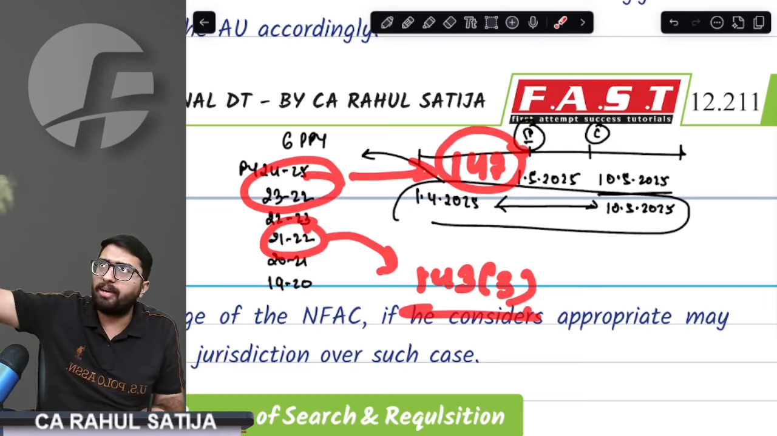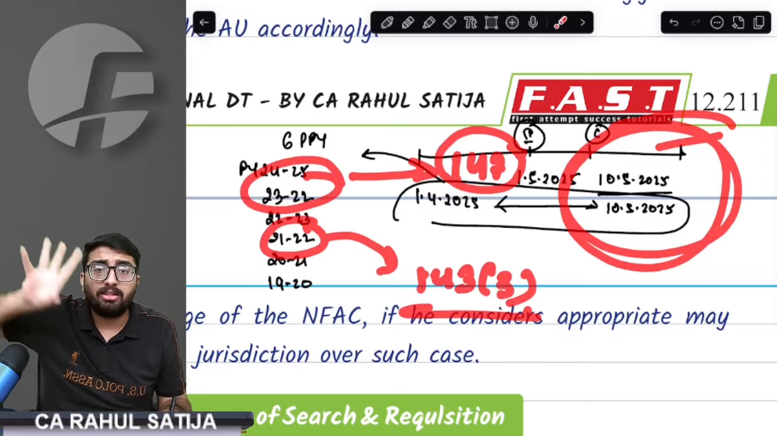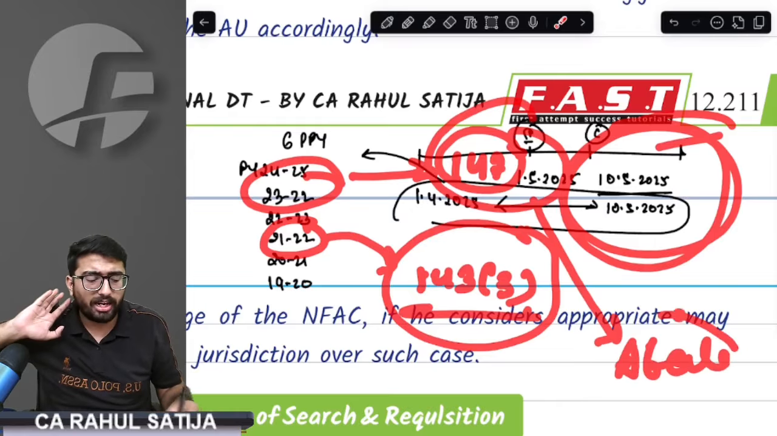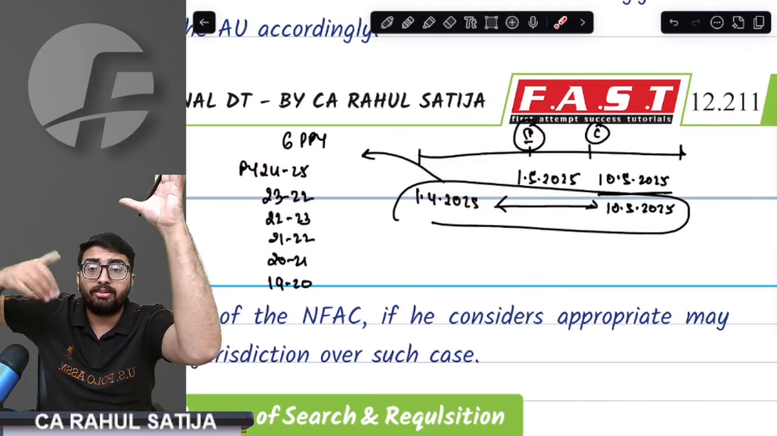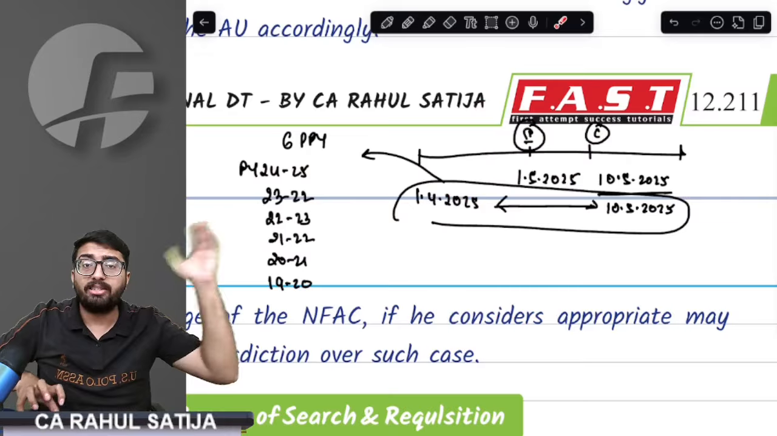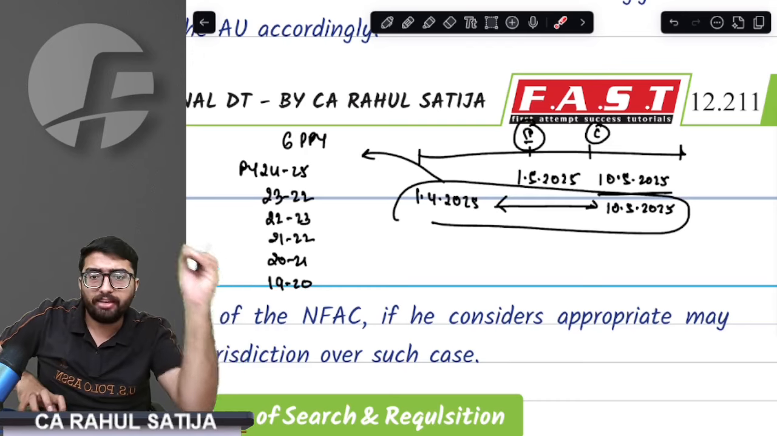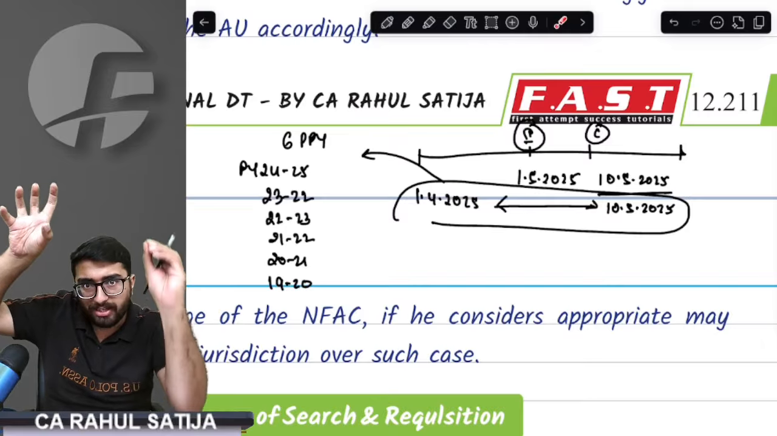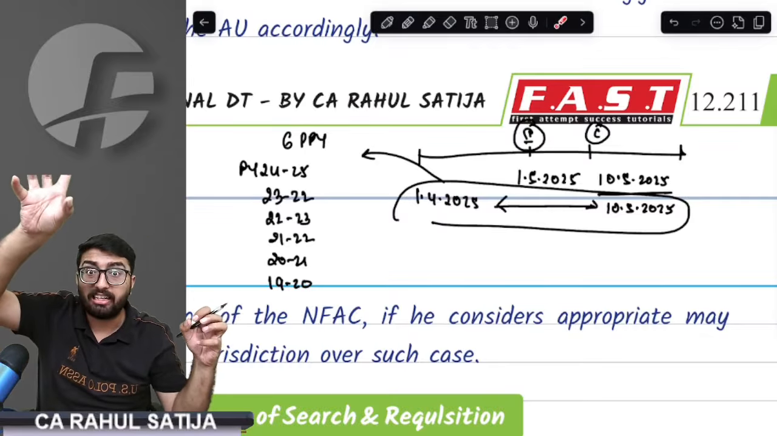It is possible that some assessment is already pending, and then in between the search took place. If a search takes place, then whatever pending assessments were there shall abate. If pending assessments are going on and block assessment is initiated, these pending assessments shall abate. Sir, but what if this block assessment is set aside by CIT appeals? The provision says if it is set aside, the abated assessment shall again revive. That means if block assessment exists, the others shall stop. If block assessment is set aside, then the pending assessment shall revive.